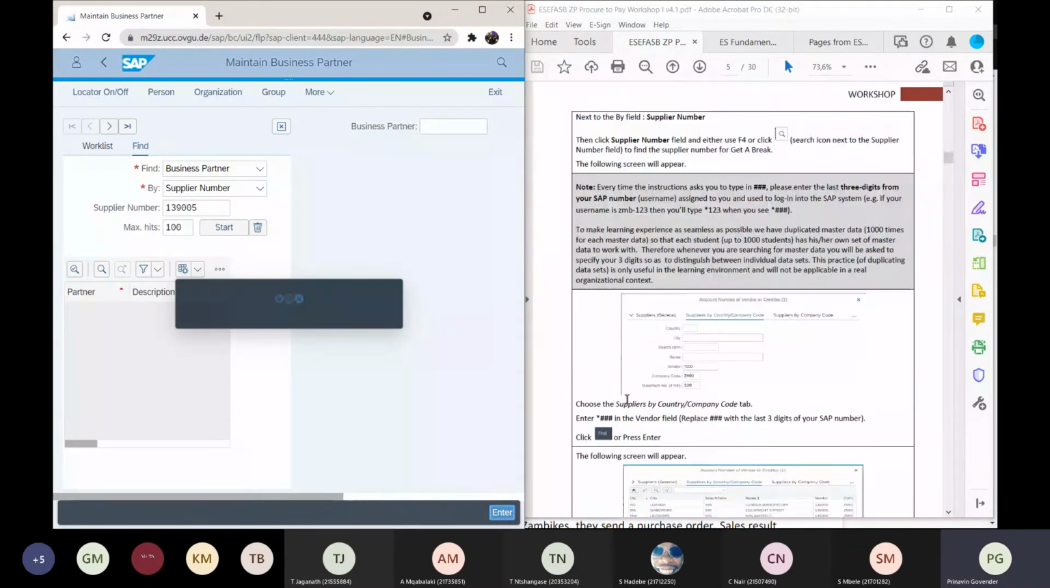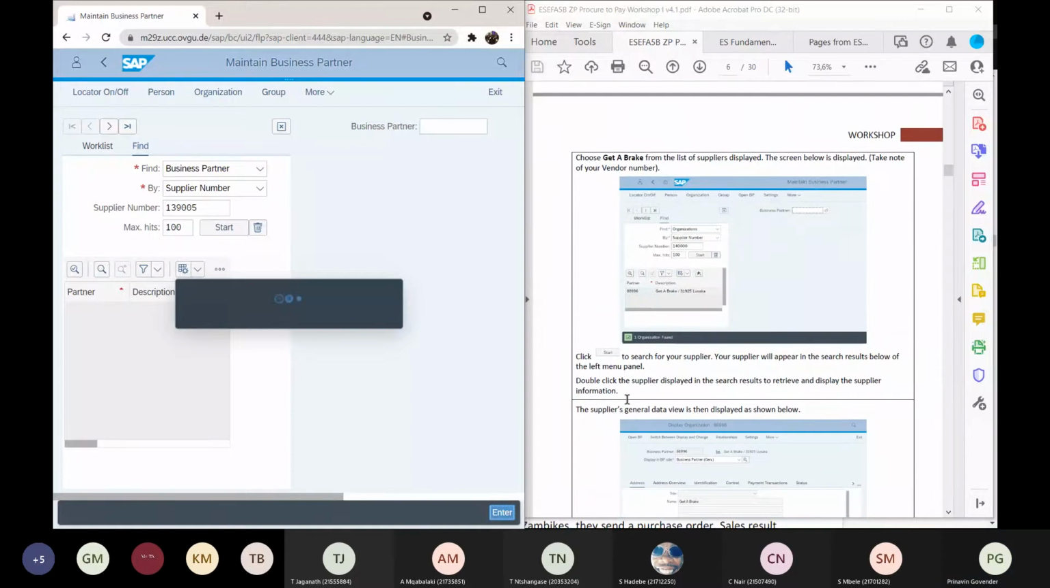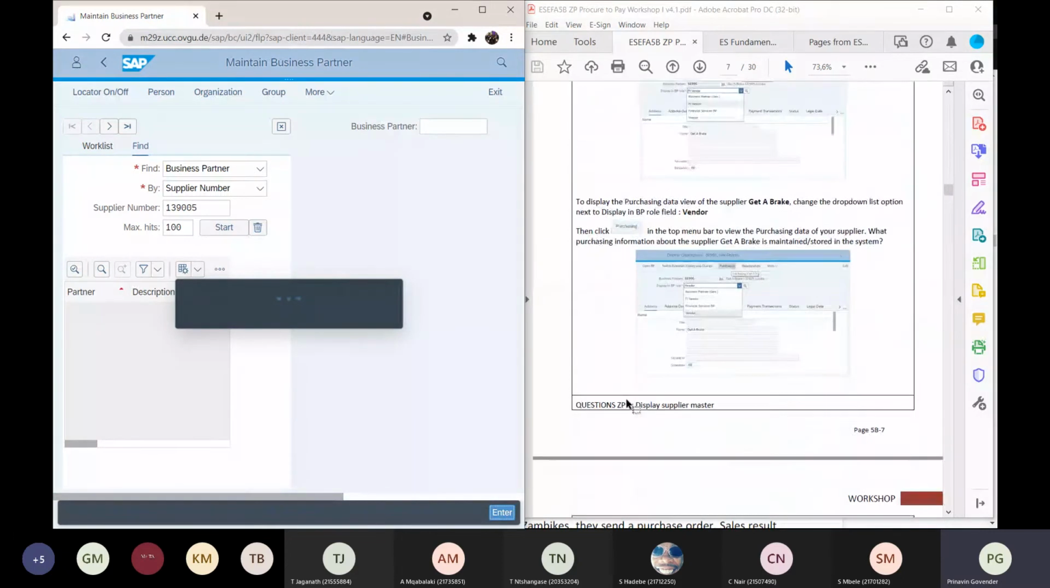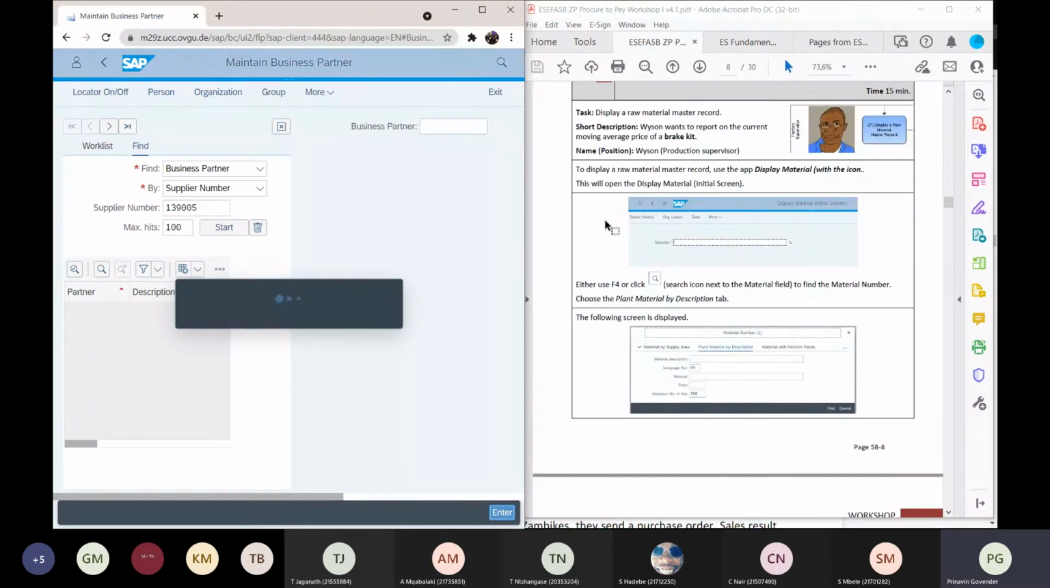While we're waiting for that to log in, I've done this. I'm leaving that to you, you can work on that one. Right, let's now go to display a raw materials master record. We want to use the display material.